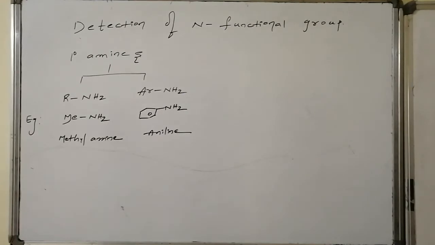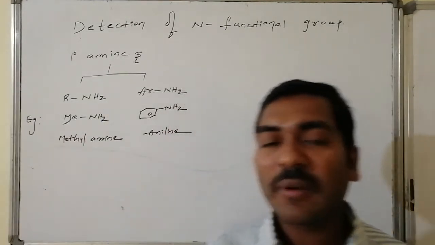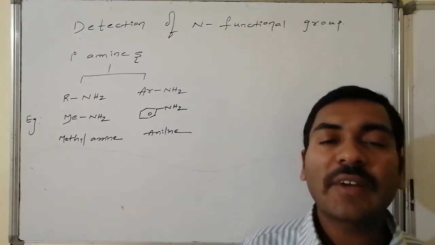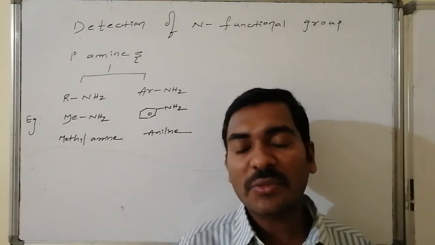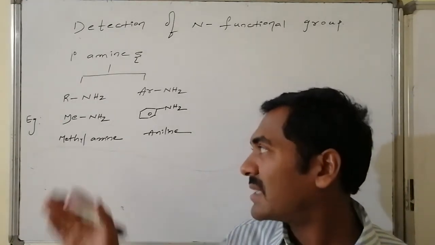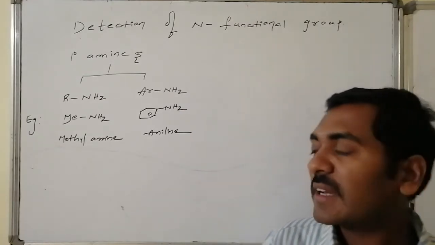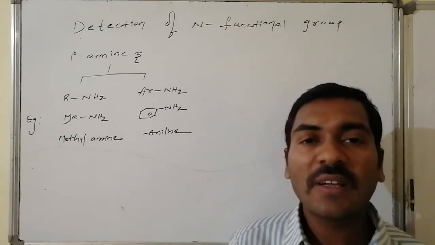Yes, primary amines are divided into two categories. There is no mixed primary amine. That is, the NH2 group connected with the alkyl portions is said to be aliphatic primary amine, and NH2 group connected with the aromatic system is said to be what? Aromatic primary amine. The simplest example for the aliphatic amine is methylamine, and aromatic amine is aniline, that is phenylamine, which is known as what? Aniline.